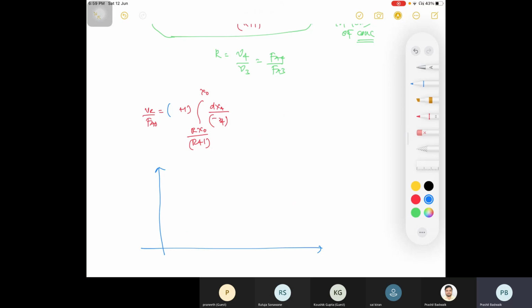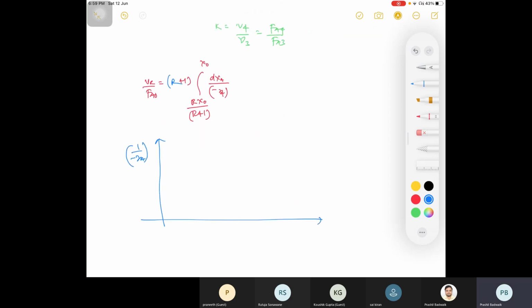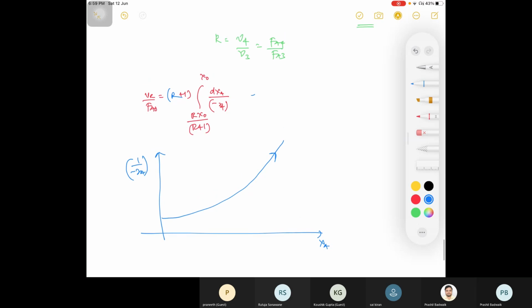Anyone, would you like to help me? This is your 1 by minus RA, this is your XA, and this is your curve. Rate of reaction तो same ही रहेगा. Direction of reaction or progress, I mentioned this. Anyone having any idea how can I draw?